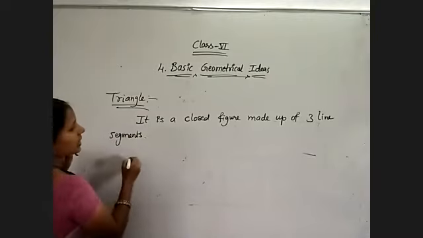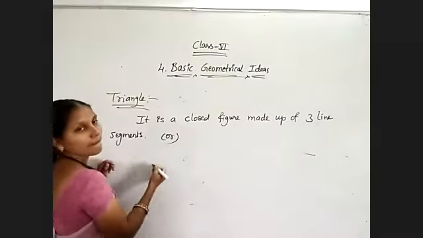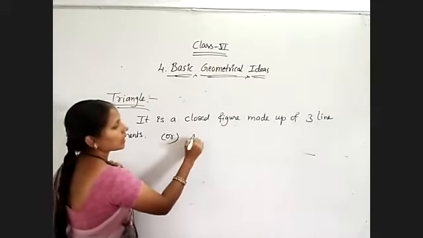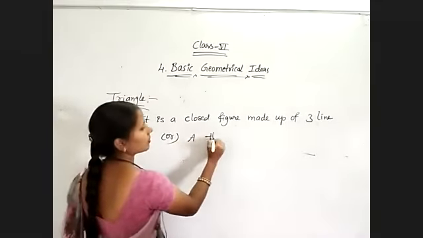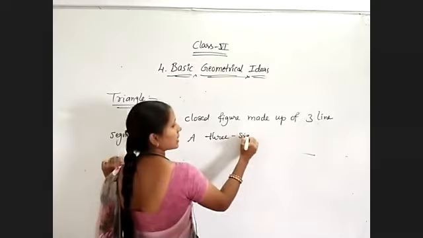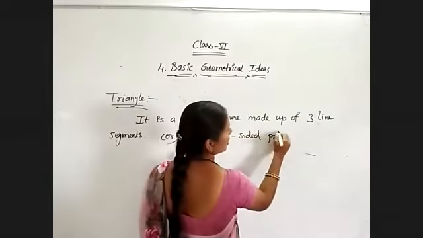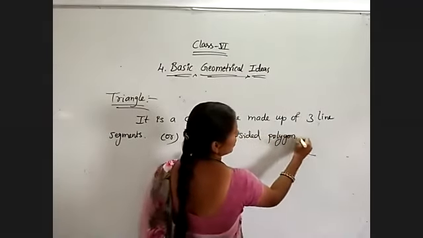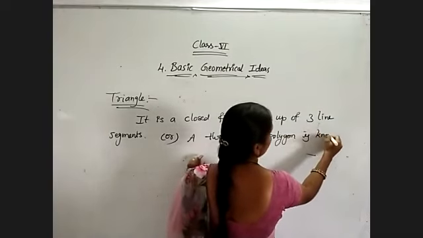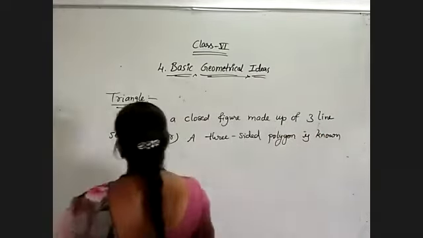A 3-sided polygon is known as a triangle.